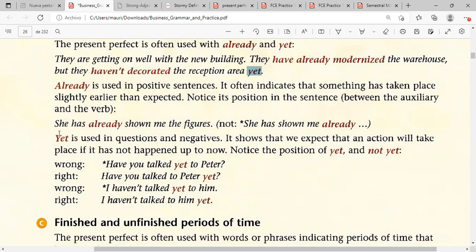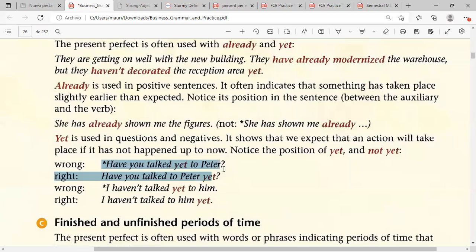The word yet is used in questions and negatives. Here, we expect that an action will take place if it has not happened up to now. So it's something that you could measure in time before, but it hasn't been completed.